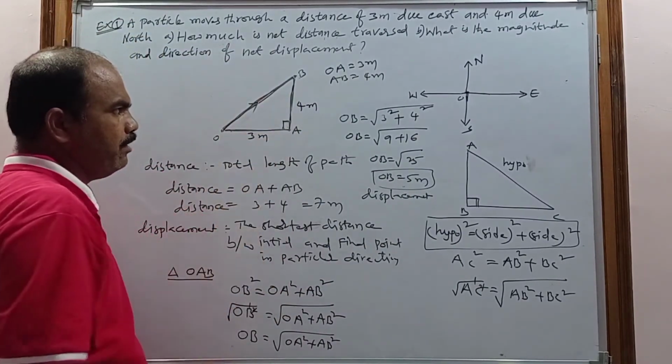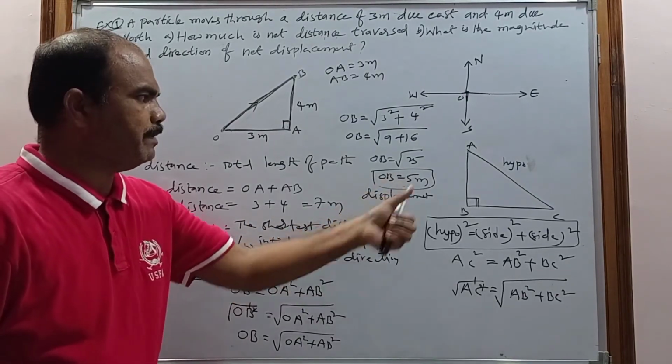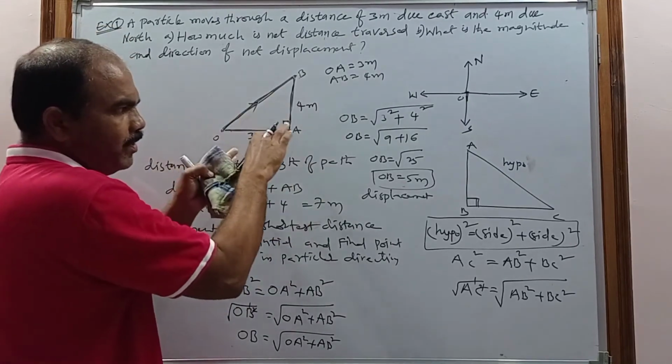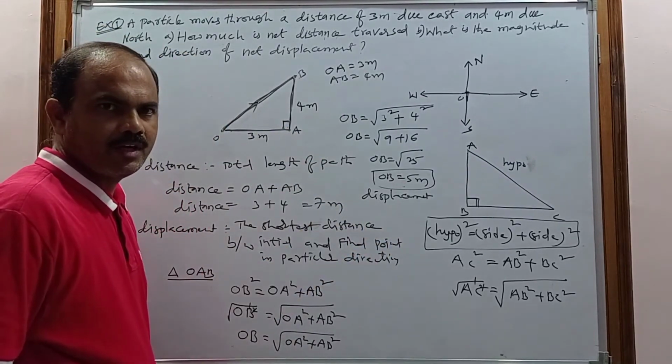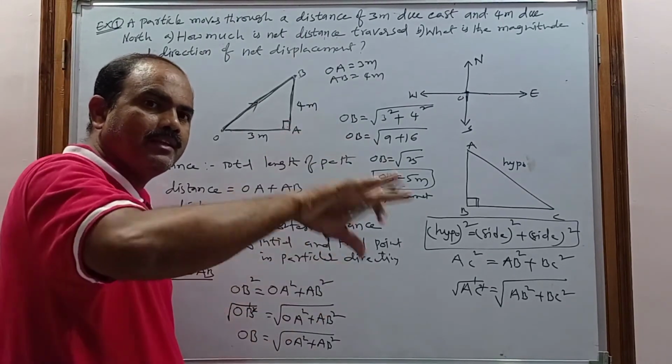Got in this problem what you get? So the distance is 7 meter. The displacement is 5 meter. And in this problem you got the distance is more, displacement is less. That's why it is called the shortest distance. Got it? Distance may be greater than the displacement.